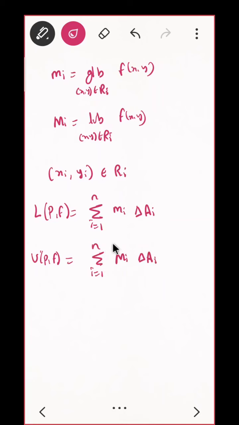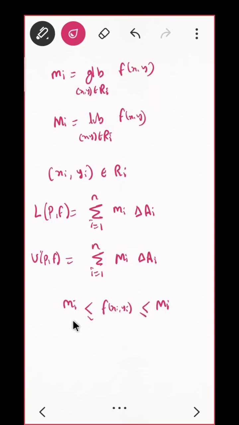Now we know that in between small m_i and capital M_i, there will be your function value at this point, f of (x_i, y_i). Is it clear? Because what is your small m_i? That is the infimum, greatest lower bound, and capital M_i is this.